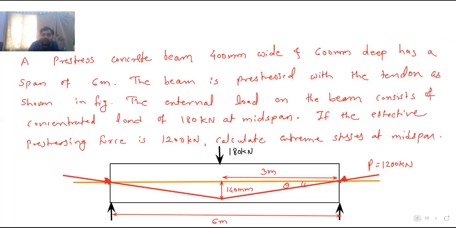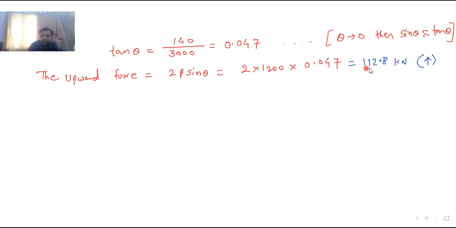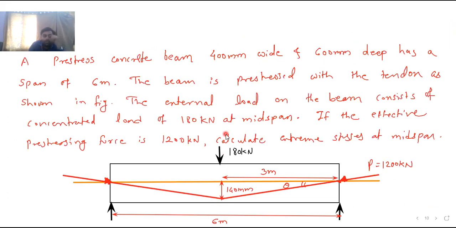Now see the diagram. Here the downward force is 180 kilonewton. And due to this bent shape, the net upward force generated, that we have calculated as 2P sine theta, is 112.8. So the upward is 112.8 and the downward is 180.